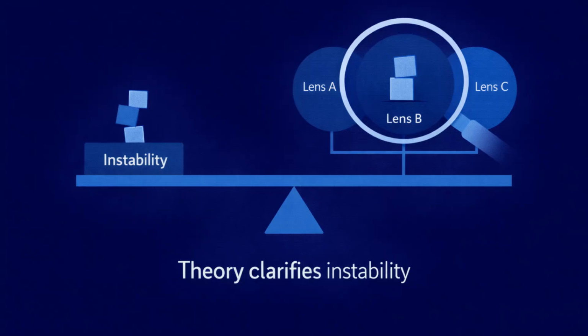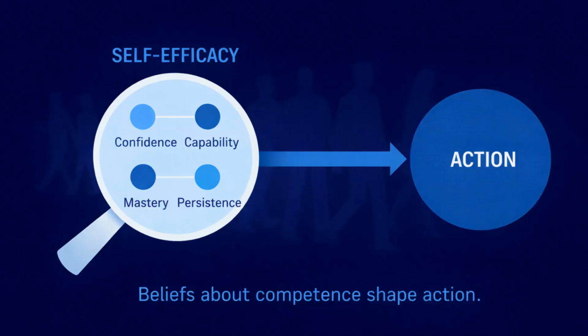Theoretical alignment becomes visible when a theory helps clarify the instability you identified. In the AI example, several lenses may plausibly align. Self-efficacy theory might help interpret how learners describe confidence, perceived capability, mastery experiences, and persistence. It provides analytic leverage for understanding how beliefs about competence shape action.